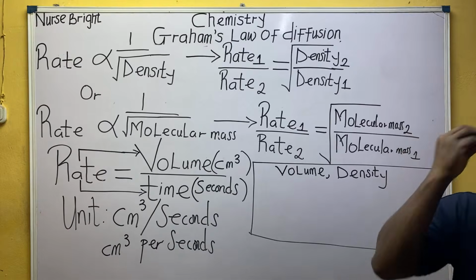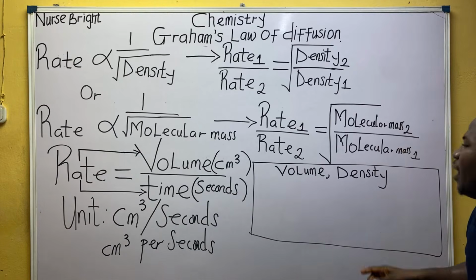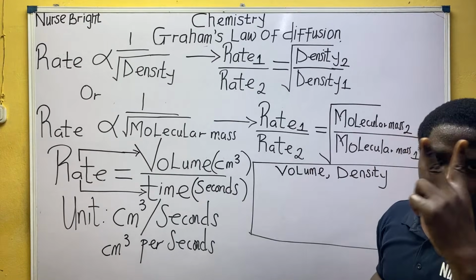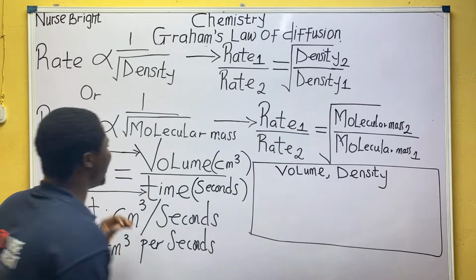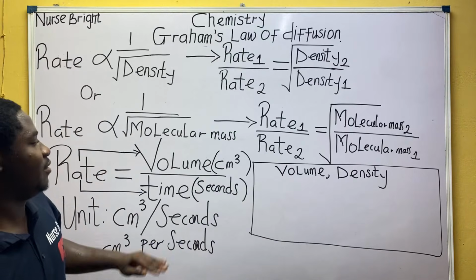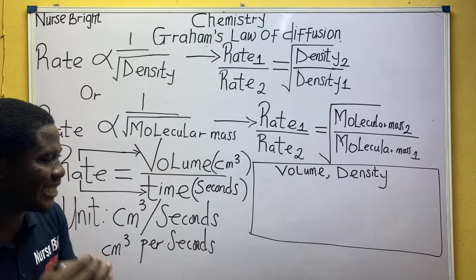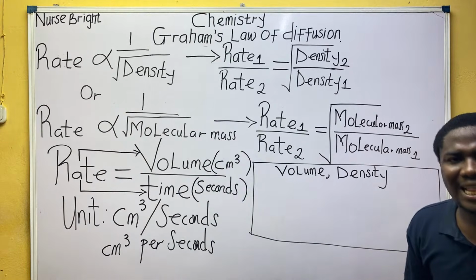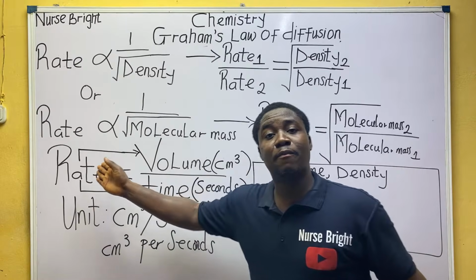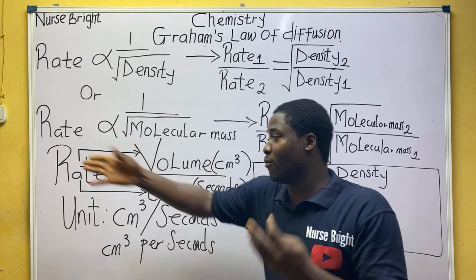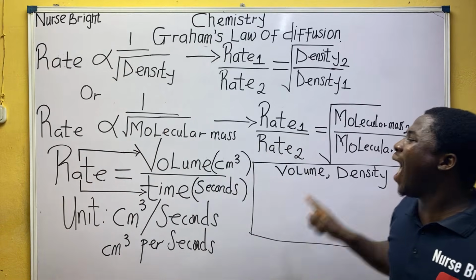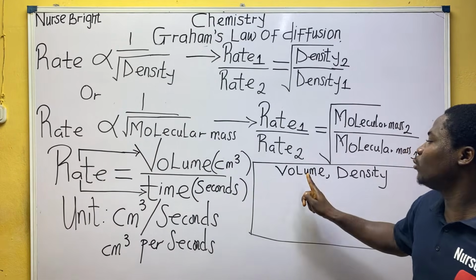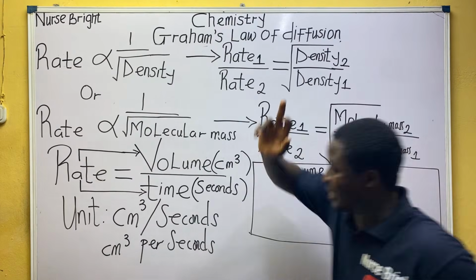You try and think, how does volume... because rate gave birth to two things. In rate, there is volume. In rate, there is time. Are you there? So now, as a student, you think, okay, this is my parent, this is where I'm from. So how do I relate with rates? Do you understand?